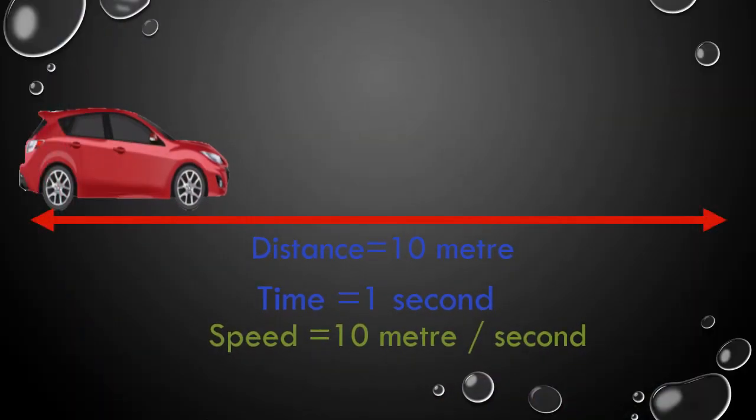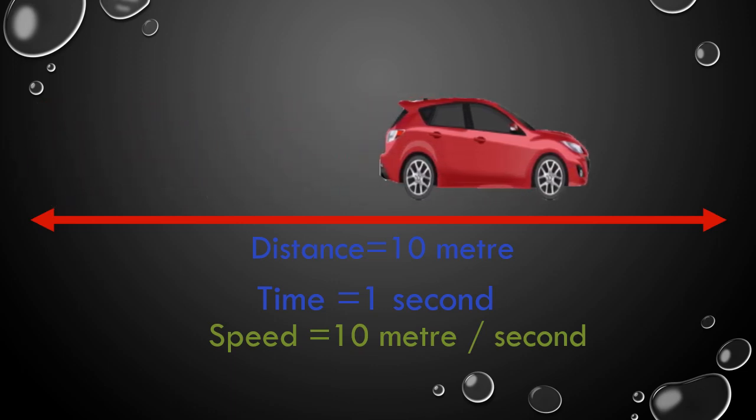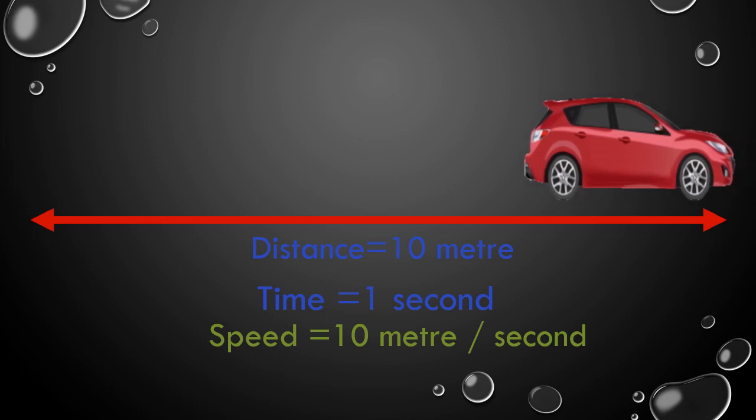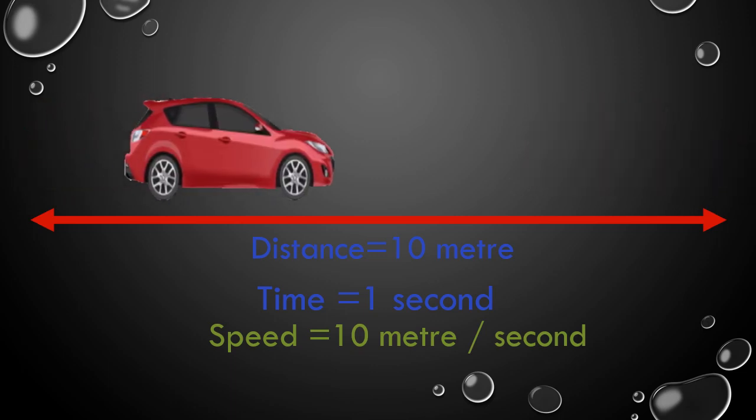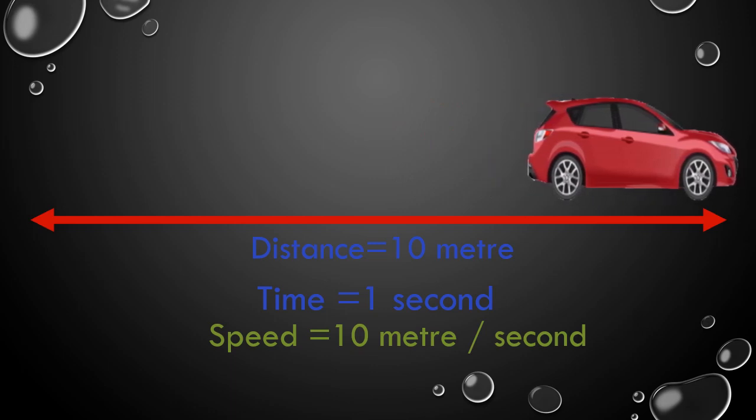We can understand the concept of speed by taking an example. Suppose a car is traveling on a straight road such that it covers a distance of 10 meters in 1 second.